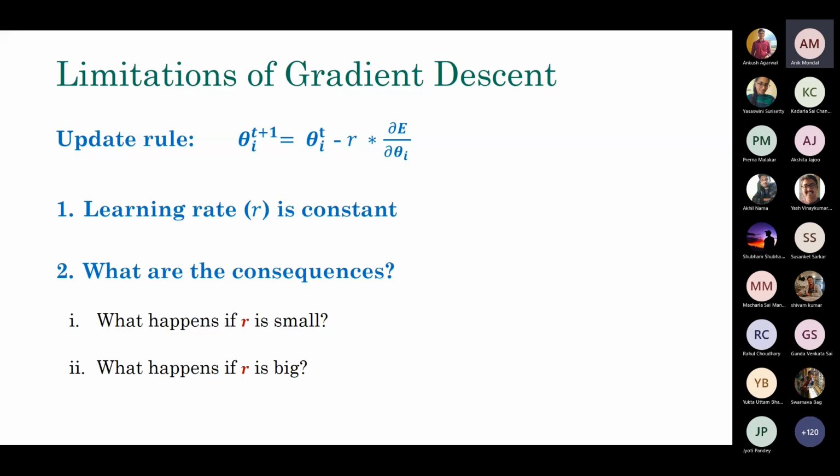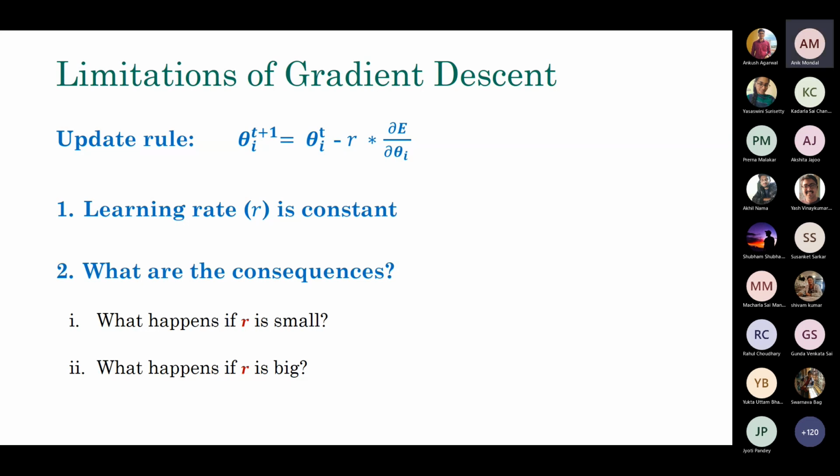So in the vanilla, which one of the students mentioned, the learning rate is constant. That's why it is called vanilla gradient descent. You simply apply only the gradient information here. Okay, and that's it. That's why it is called vanilla gradient descent. So the learning rate is constant.